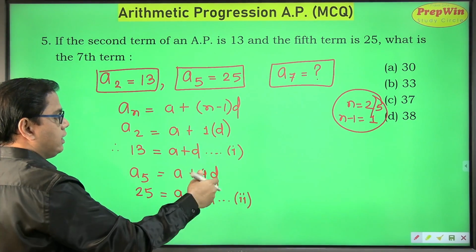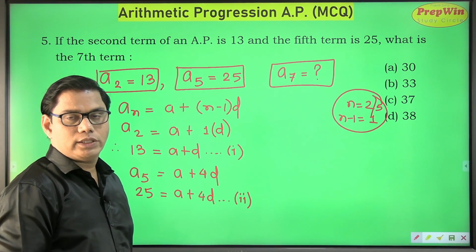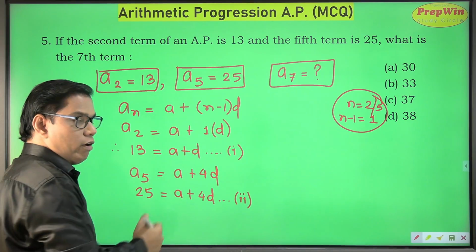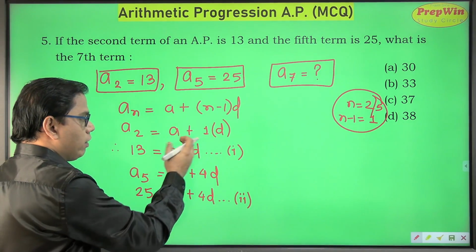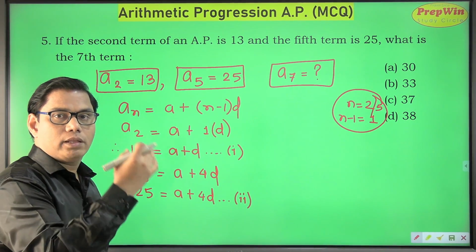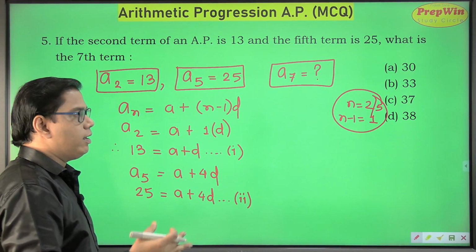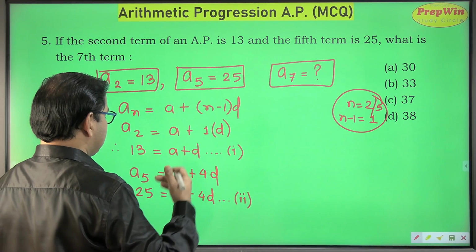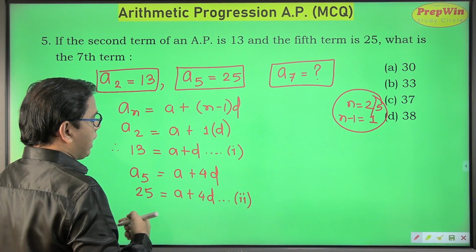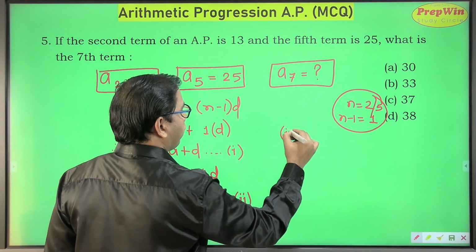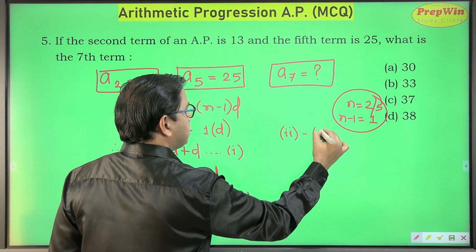There are many ways in which you can solve this equation. Few of the methods which you have learned is by method of elimination, by the method of substitution, by method of simultaneous, graphically, cross multiplication method. But we will use the easiest one. We will solve them simultaneously. I'll subtract these two equations. I'll subtract the first equation from the second one.